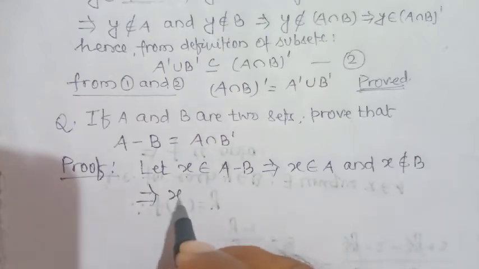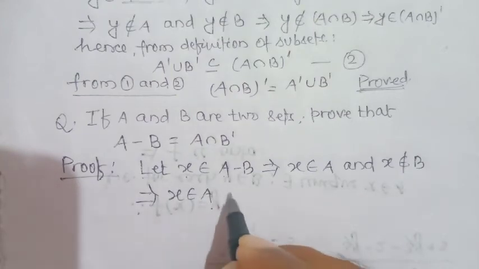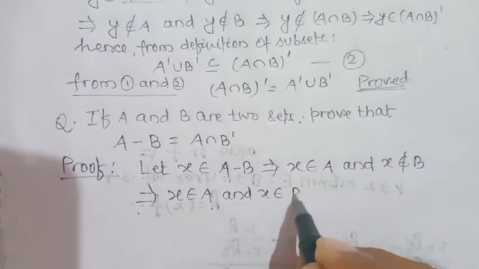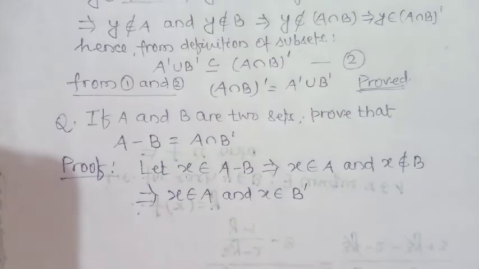So X belongs to A and X belongs to complement of B. So what we conclude is that X is a common member of A and B complement.